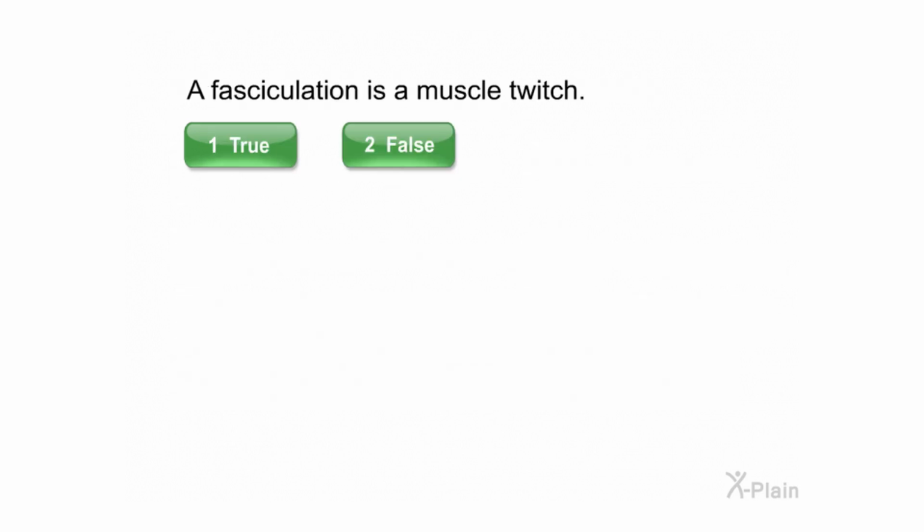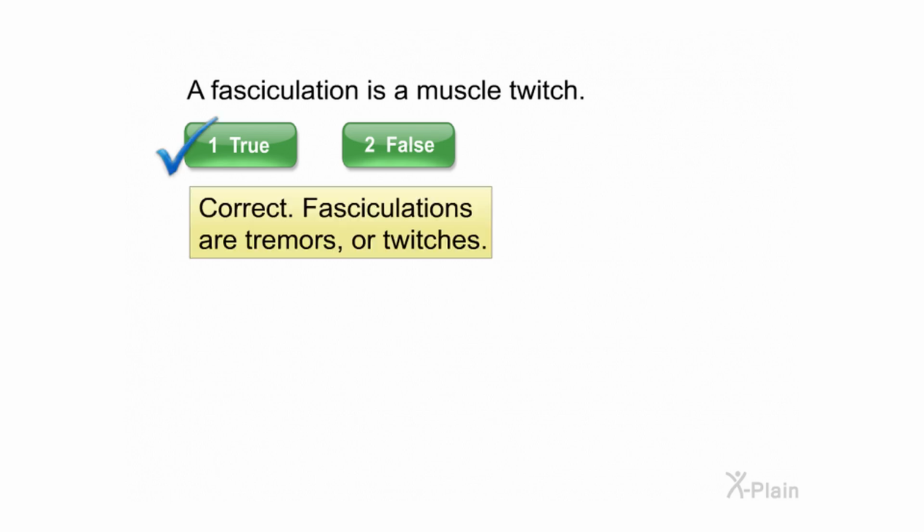A fasciculation is a muscle twitch. Select true or false. Correct. Fasciculations are tremors or twitches.